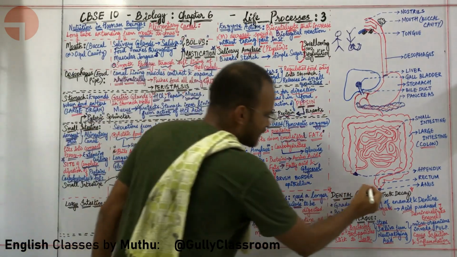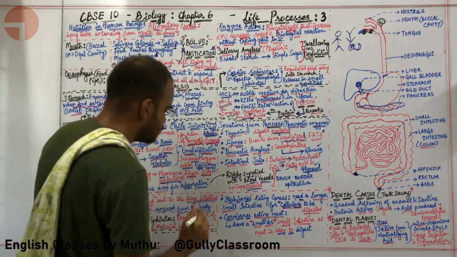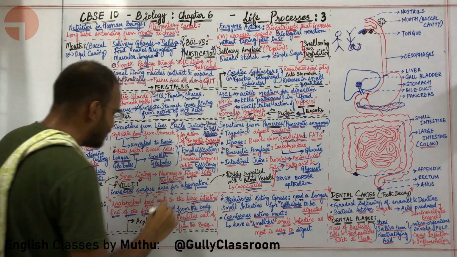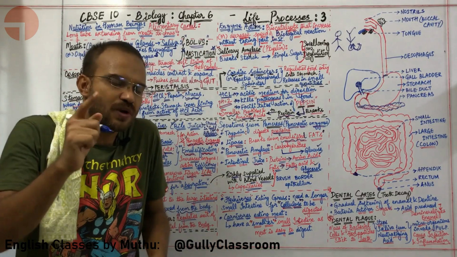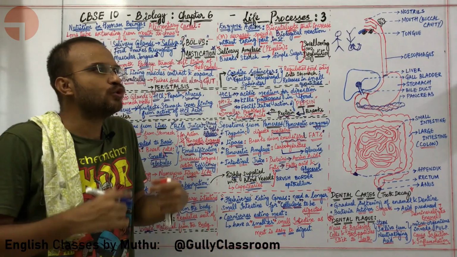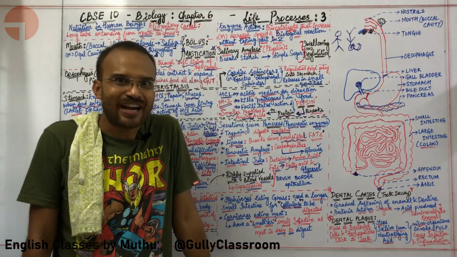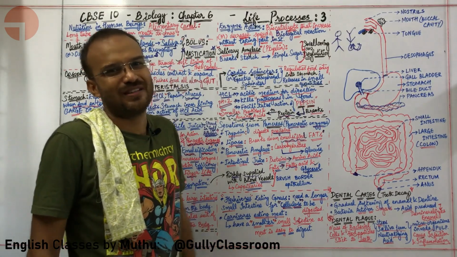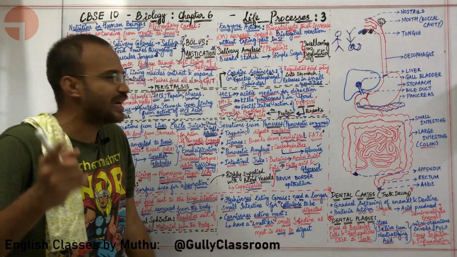We have another sphincter over here called the anal sphincter. What is the function of the anal sphincter? The anal sphincter regulates the exit of waste material from the body. It is the only sphincter that you can actually control. When you want to go to the bathroom, you are controlling your anal sphincter. So the anal sphincter is the only sphincter in the digestive system that you can actually control.